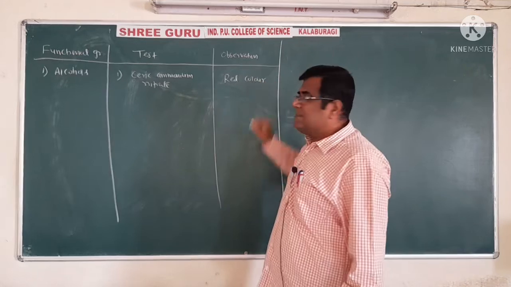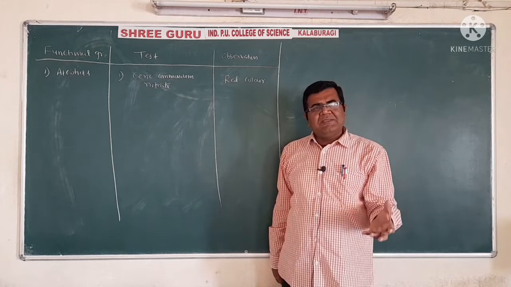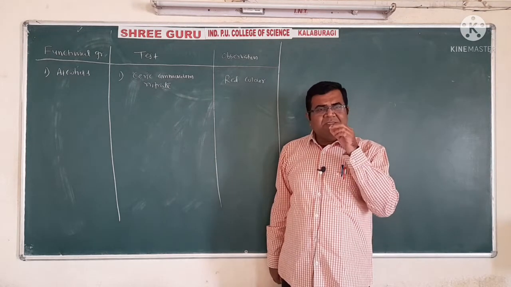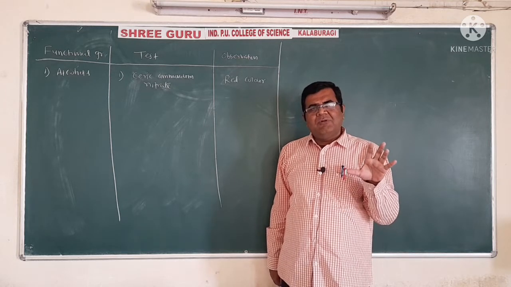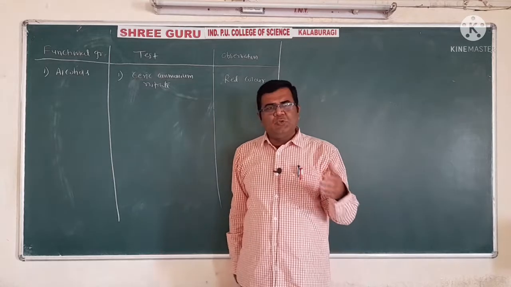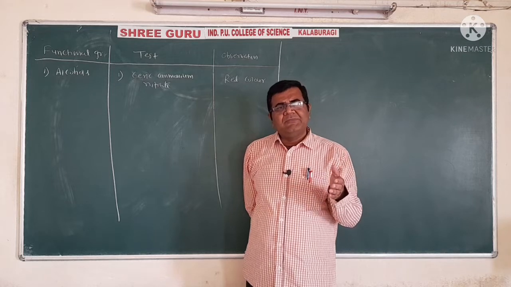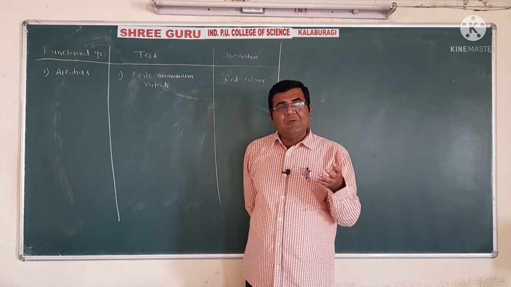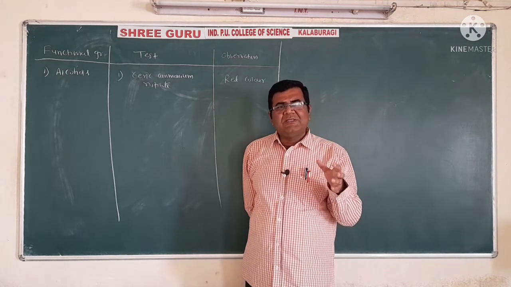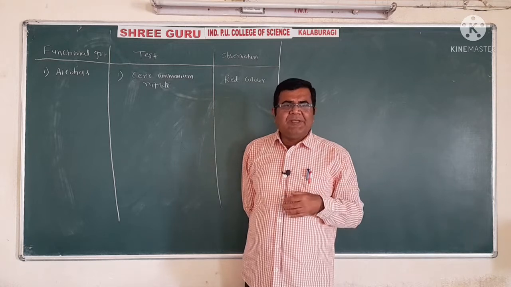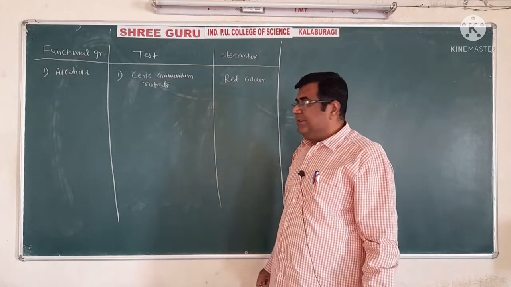So I have to remember this red color because either we can see color, we can see the gases evolving, we can see the smell, and we can see the precipitate. These are the 4 ways. The 4 common senses are used to distinguish this functional group. So in some tests we have to observe color, in another one the gases are evolving, in a third type the smell coming, like that. So these are the ways in which these organic compounds can be distinguished. So ceric ammonium nitrate is the red color.